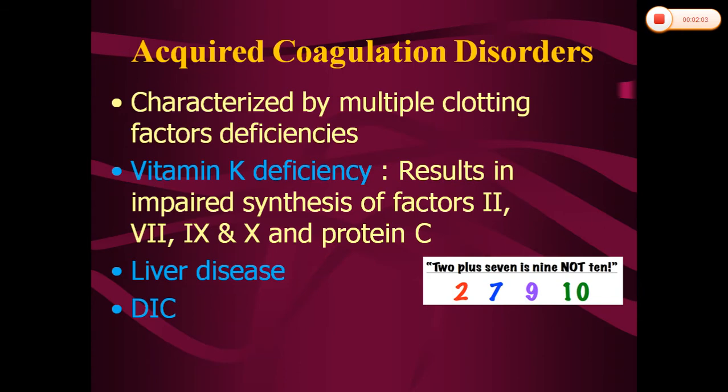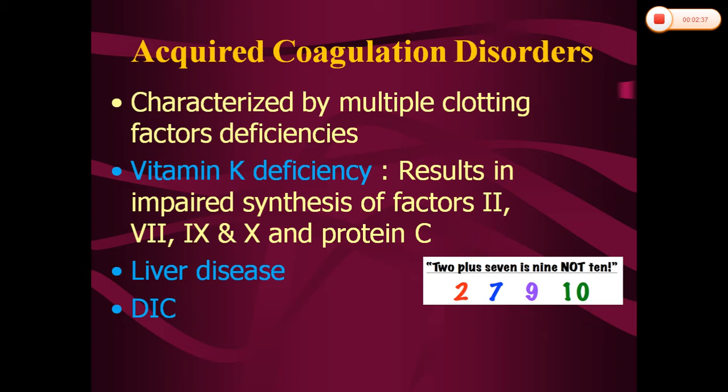Next one is acquired coagulation disorders. This type is characterized by multiple clotting factor deficiencies. For example, vitamin K deficiency results in impaired synthesis of factors 2, 7, 9, 10 and protein C. All these factors will be deficient if there is deficiency of vitamin K. We can remember these vitamin K dependent factors by this mnemonic. See here, 2 plus 7 is equal to 9 but not 10. So by this mnemonic you can remember the vitamin K dependent factors 2, 7, 9, 10.